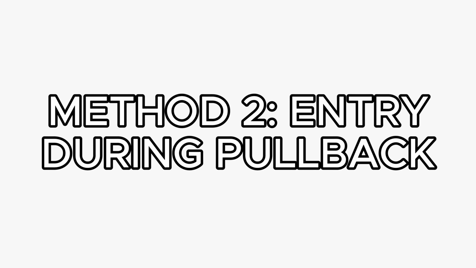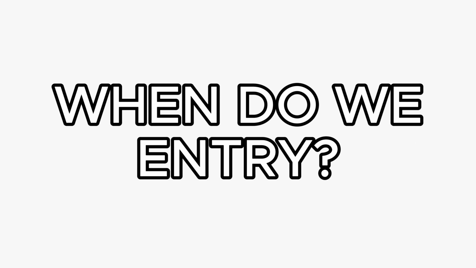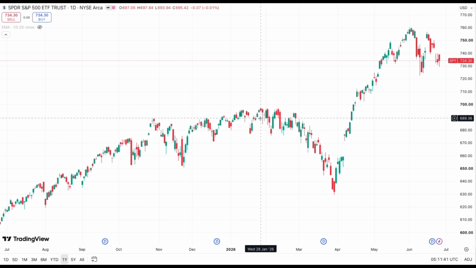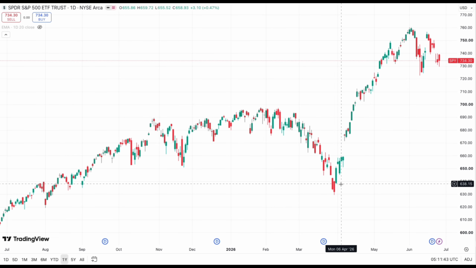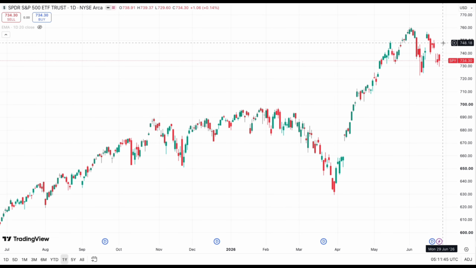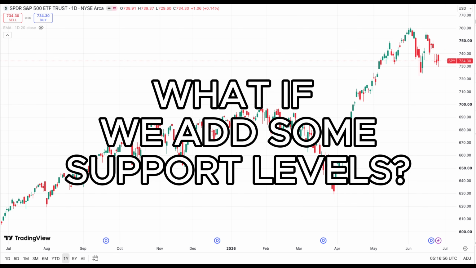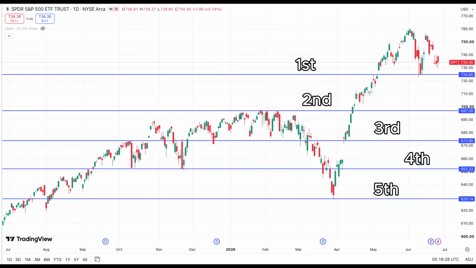Method 2. Entry during pullbacks. So, when do we entry? In this 1 year outlook, we can see SPY rallied up and then pull back, and then rallied up and pull back. But what if we add some support levels? Here, we can see 5 support levels drawn as we do not know when is the bottom, so we will add them at the support levels instead.